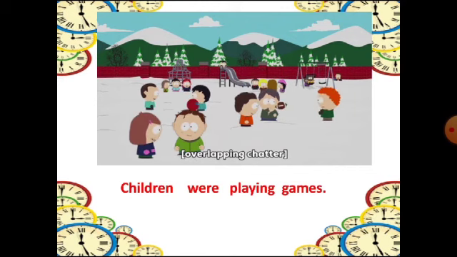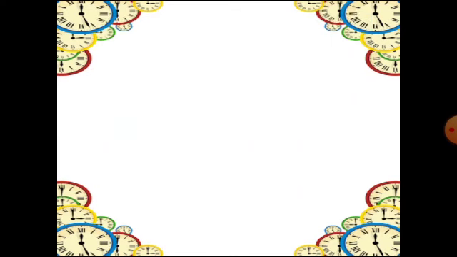Children were playing games. Here in this picture you can see there is more than one child. So the subject is children, that means more than one. Again it is plural. So when the subject is plural, your helping verb will again become plural, that is were. Now what is the action of these children? What are they doing? They are playing. So that means this action was being done and it was in a continuous form. So we will write ing with the word play.